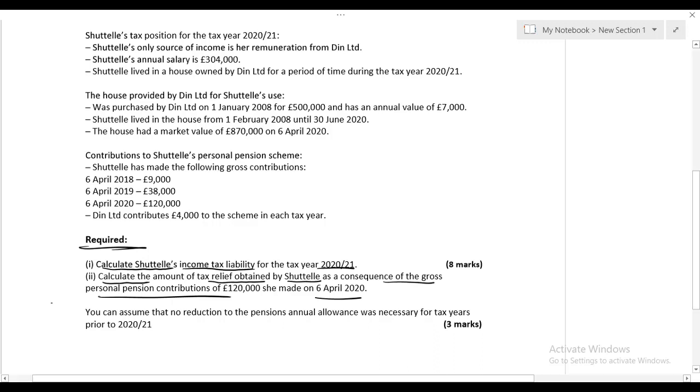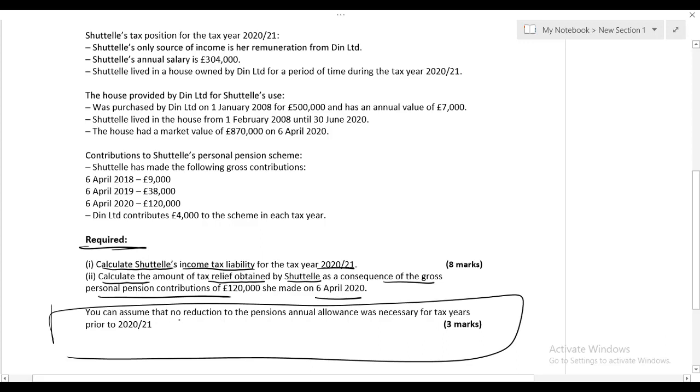Wait for that. You assume no reduction to the pension annual allowance was necessary for the tax year prior to 2021. Basically, the hint is given to you that prior to 2021 there wasn't any reduction in annual allowance. Means what? As we have studied before, every individual in the UK who is a member of a registered pension scheme gets an annual allowance limit of £40,000.